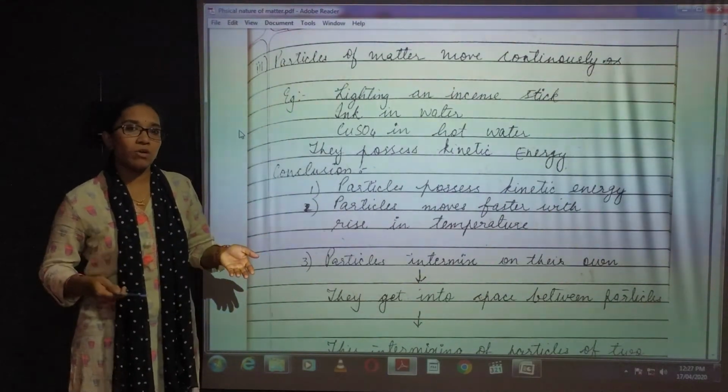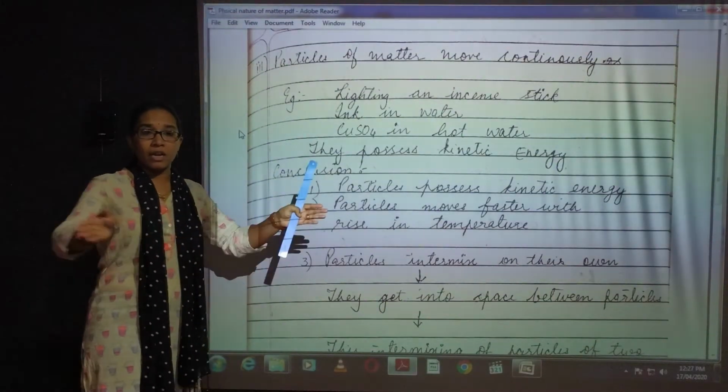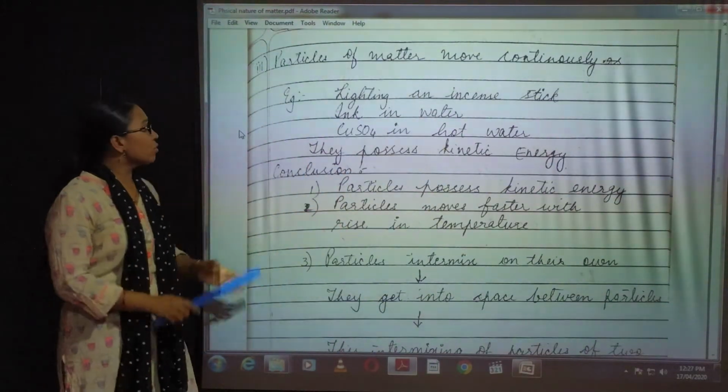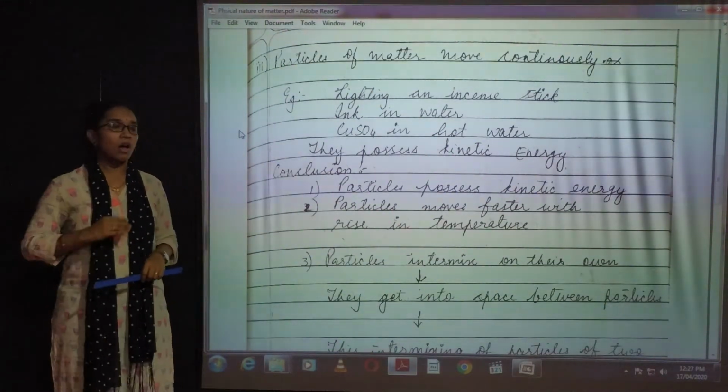Kinetic energy उसकी ज़्यादा होगी because the molecules are very far away from each other, so it has more space to travel. So its kinetic energy will be high and it reaches the entire house.